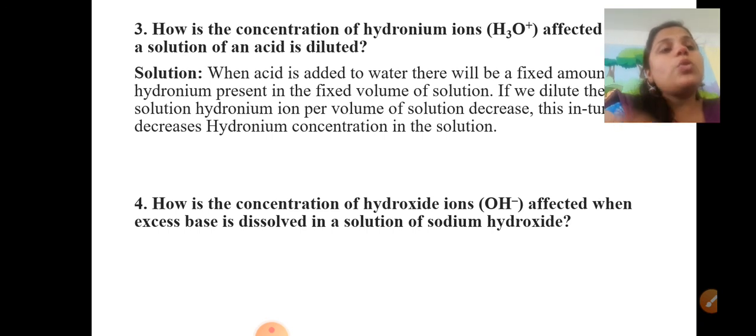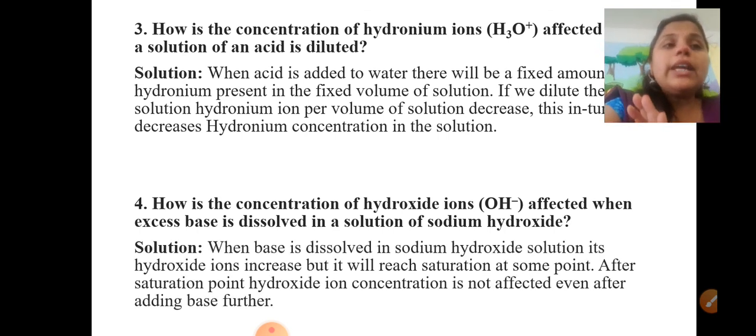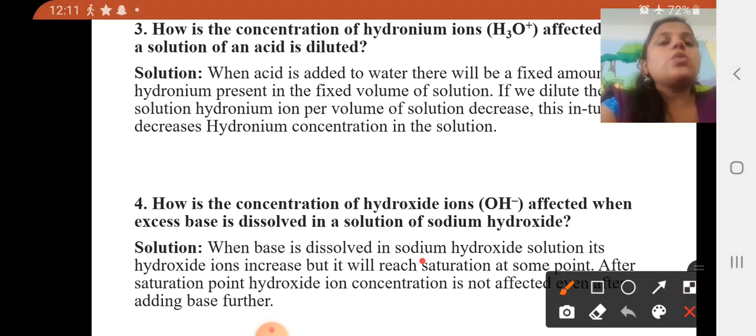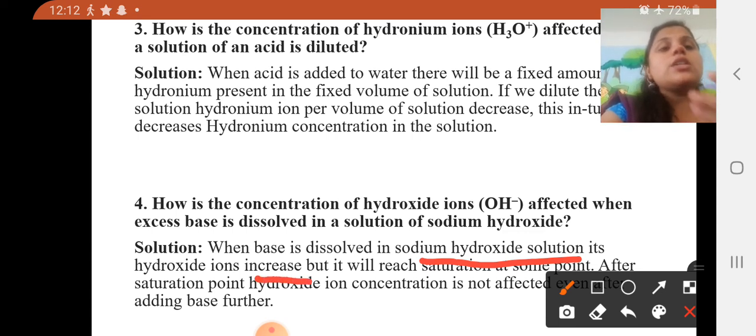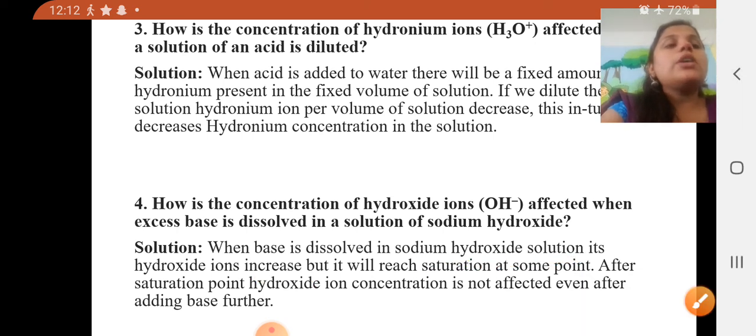What happens when you keep adding more and more base into the solution? It is very easy: at some saturation point, when you add an extra amount, it will not dissolve. When a base is dissolved in a sodium hydroxide solution, the hydroxide ions increase, but at some saturation point it will not increase any further, because after that it is satisfied and does not need another amount of hydroxide ions.